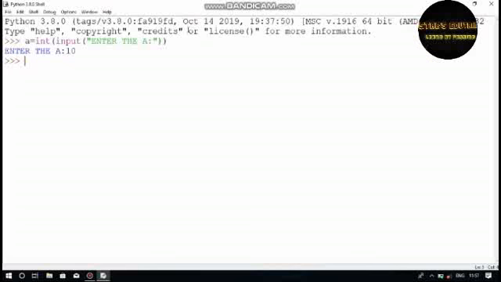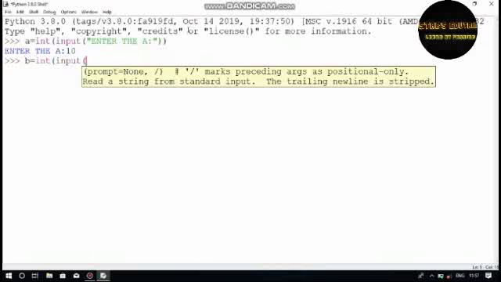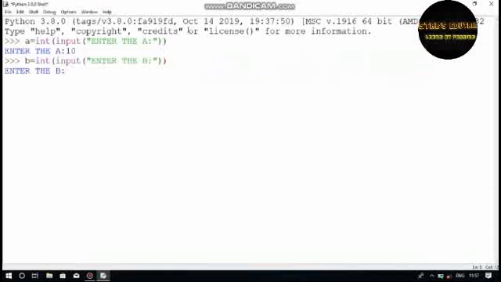Okay, second, let's take b as int, which is also input, with the text enter the b, ended with double quotes and also ended with double parentheses. For my convenience, b is taken as 12.